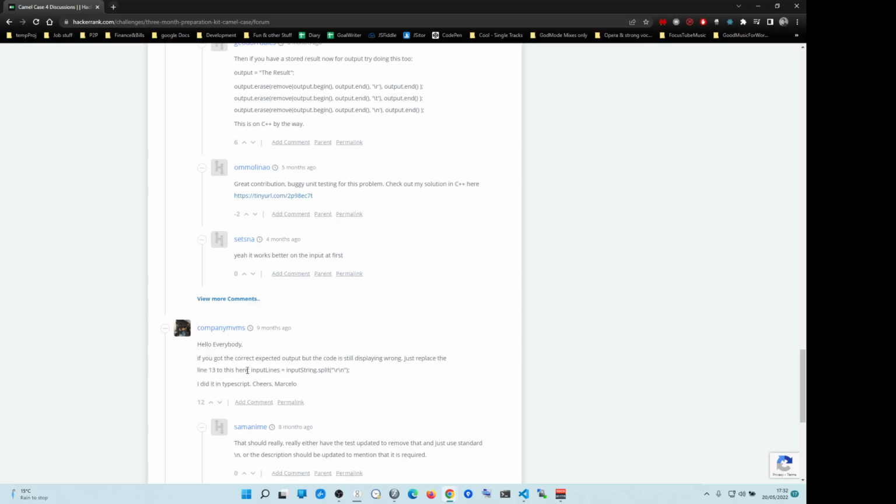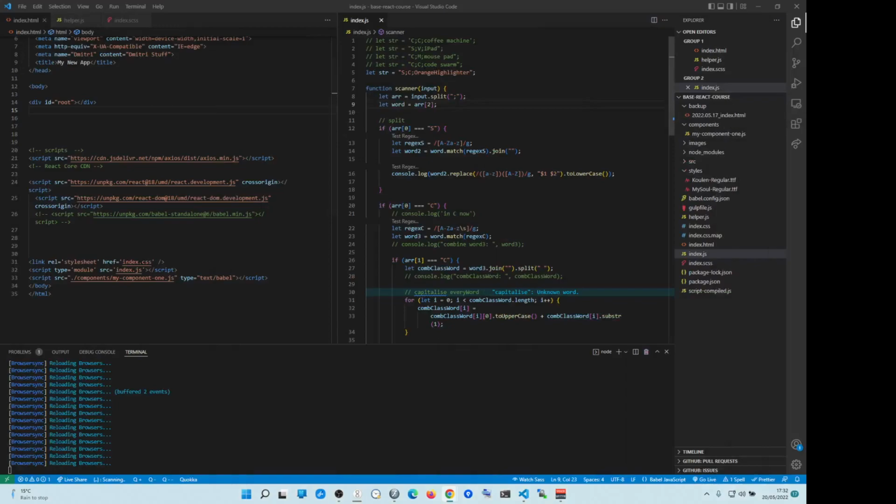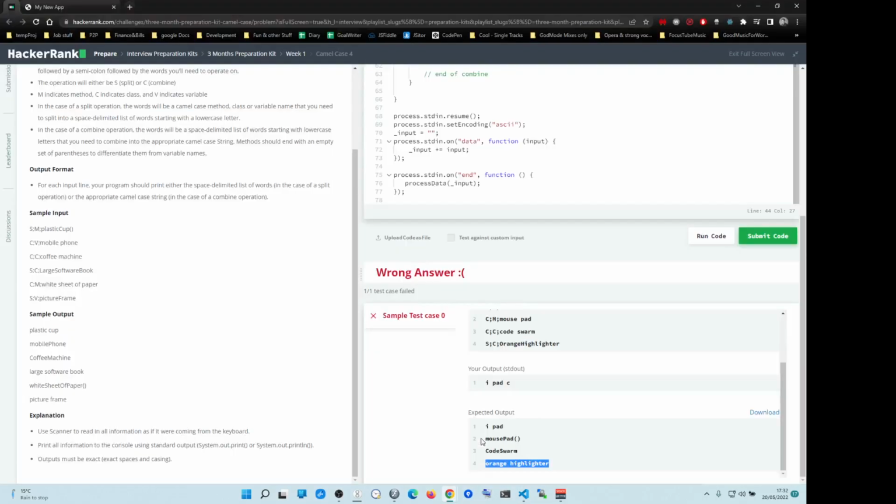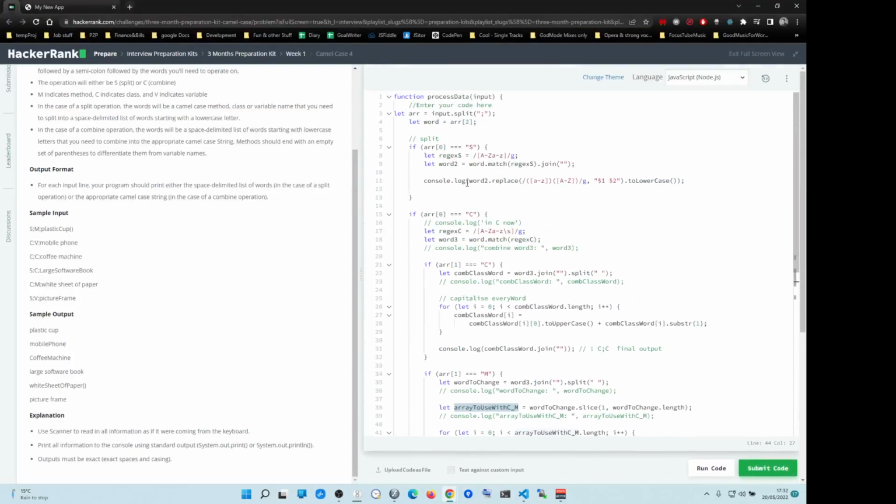Replace line 13 with this here. Yeah, but at the end of the day, who gives a shit? You know what I'm saying? Like, the solution works. So they are saying that I need to do line 13 in here.